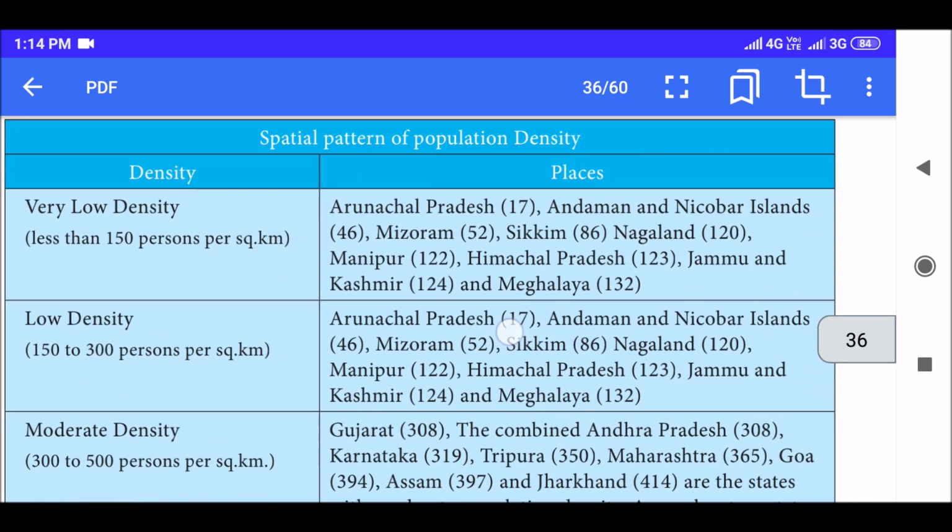Next, we are going to see the spatial pattern of population density. There are two columns, density and places.